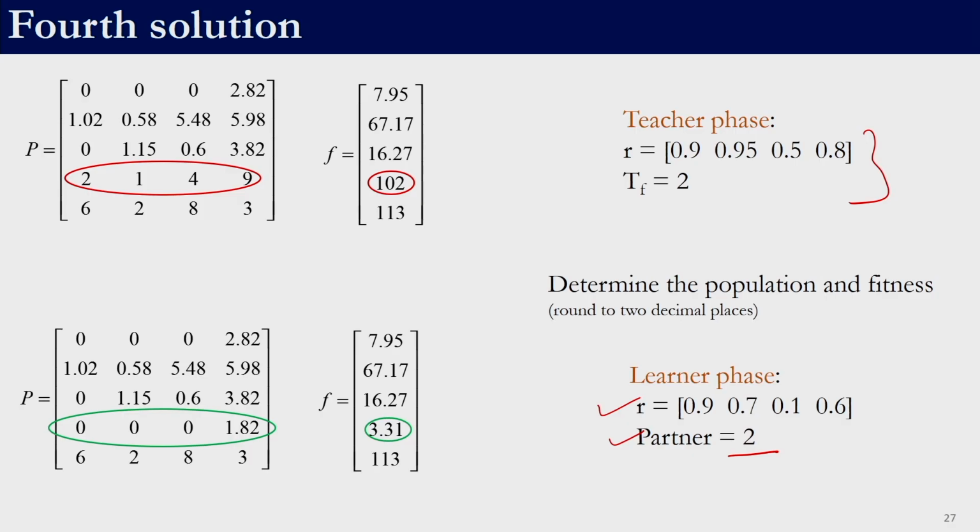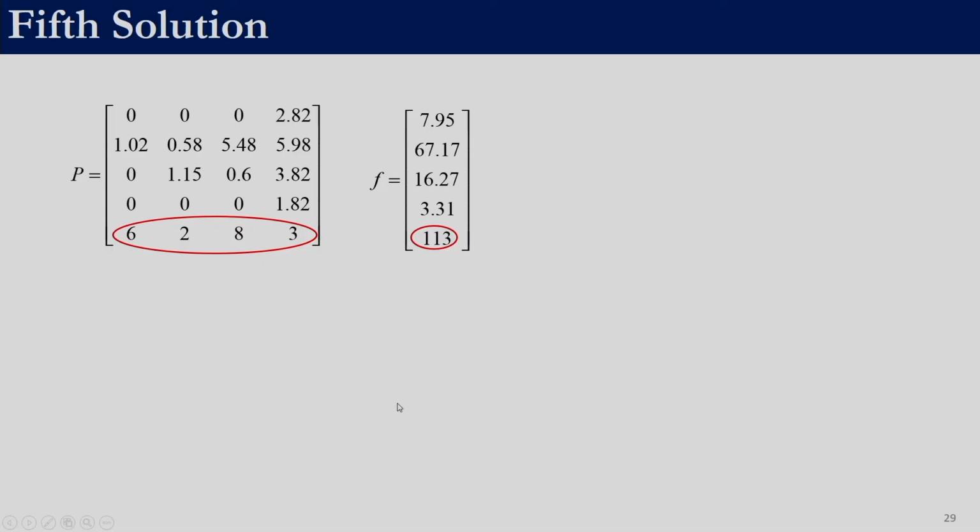Again check for the bounds, whether it is in the bounds or not. If it is not in the bounds, you need to bound the solution and evaluate its fitness function. Subsequently perform a greedy search. If the new solution is better, take it inside the population or else discard it, right. So, similar to the fourth solution, we expect you to perform the calculation for the fifth solution, right.